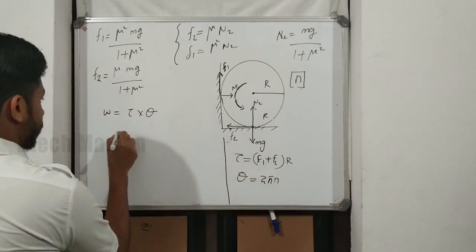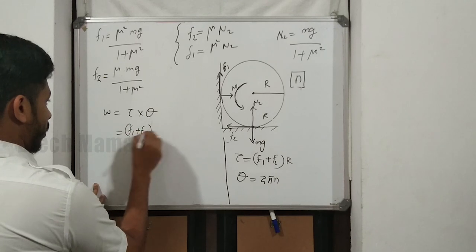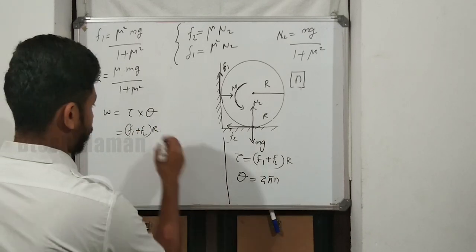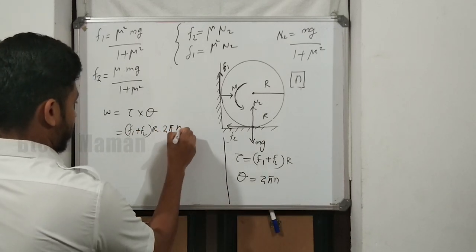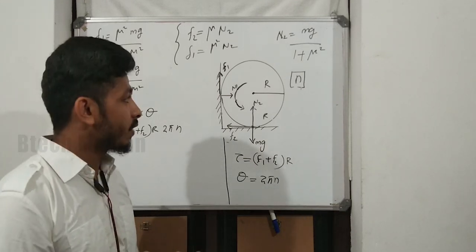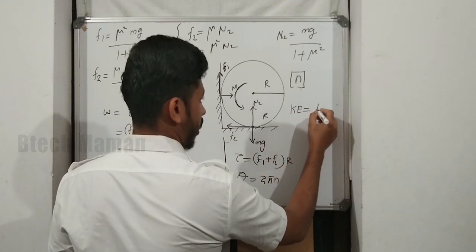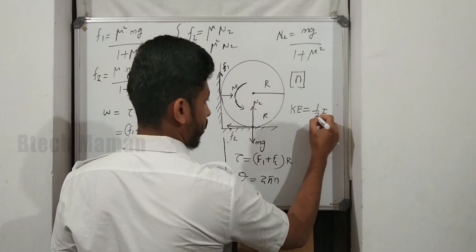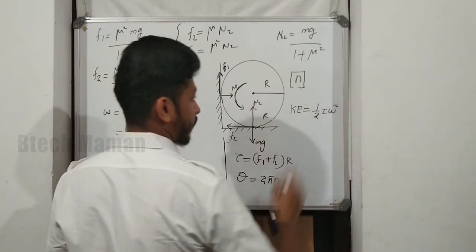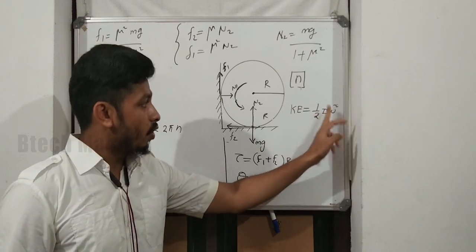Then work is equal to (F1 plus F2) into r into 2 pi n, which is equal to the kinetic energy. The equation of kinetic energy, K is equal to half I omega square.